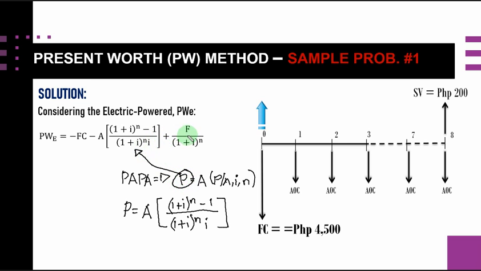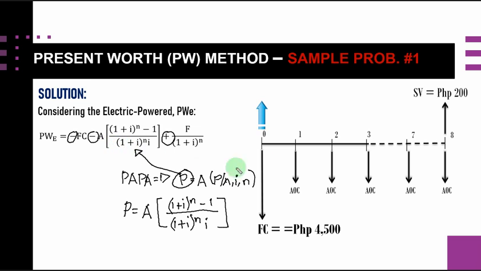So for our third term, which is referring to this salvage value of 200, it is plus because this salvage value is going upward. And these are negative because this first cost is going downward, and this annual operating expenses is also going downward, so that is why this is minus and this one is also minus.